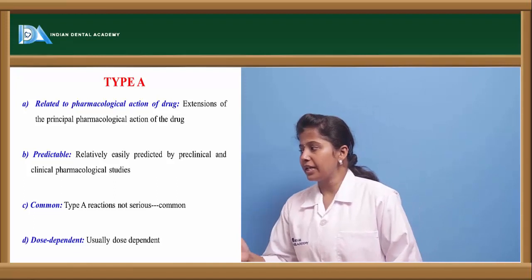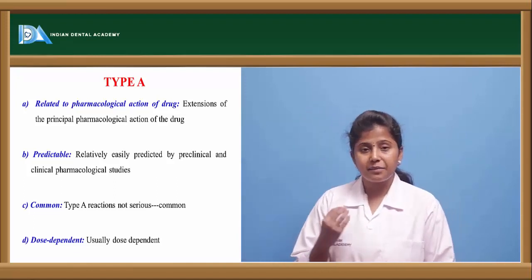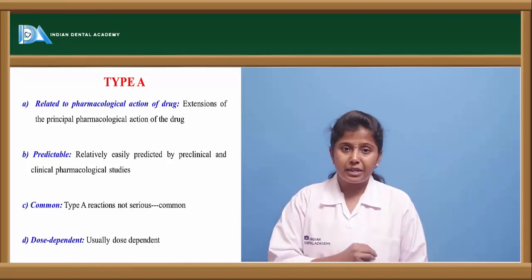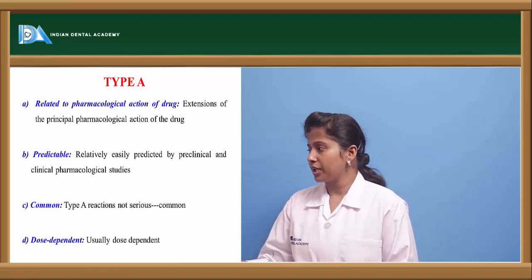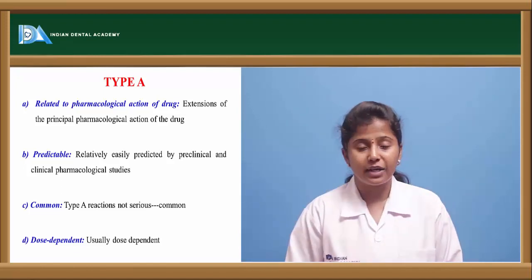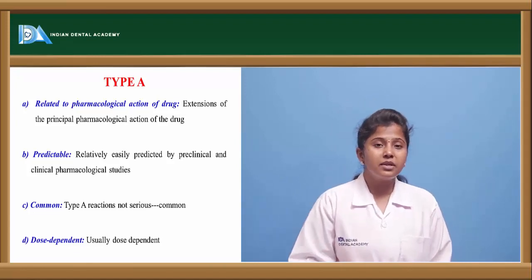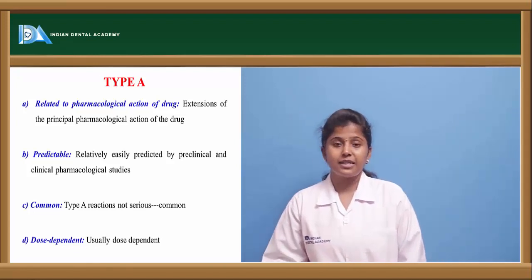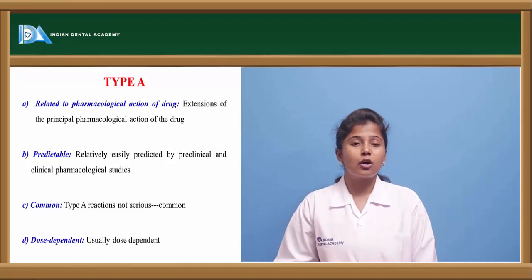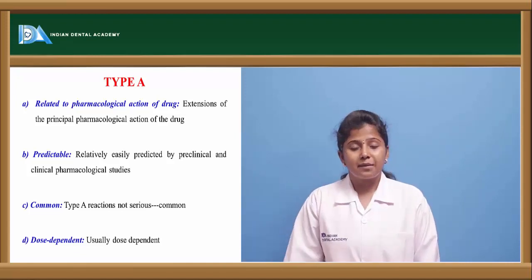The other one is predictable. As I said, these are predictable. They can be easily predicted based on the reaction they produce in the body. And these are common types of adverse drug reactions, like headache, dizziness. These are the common types. These all come under type A. Diarrhea, constipation. These are common side effects, and they are predictable and not that serious also.